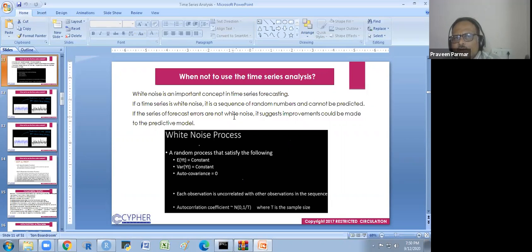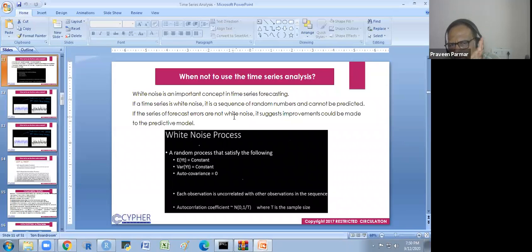If the series of forecast errors is not white noise, it suggests improvement could be made to the predictive model. If we make a sequence of random numbers, it will be very zigzag. If we take normal random numbers and make a time series of that, it will have so many